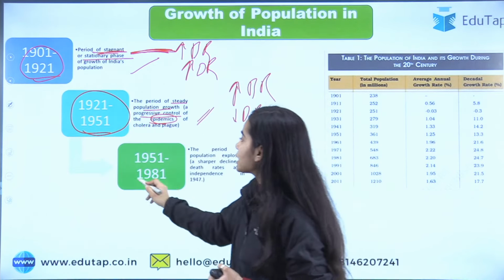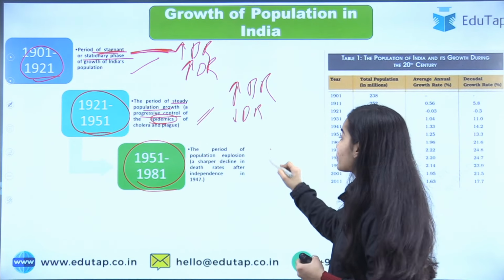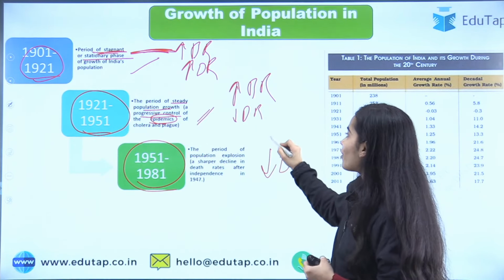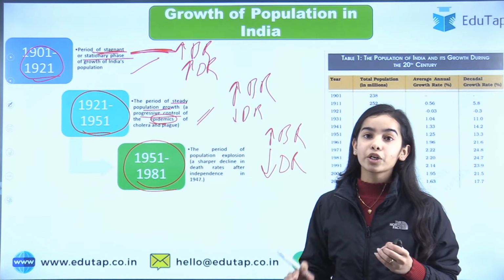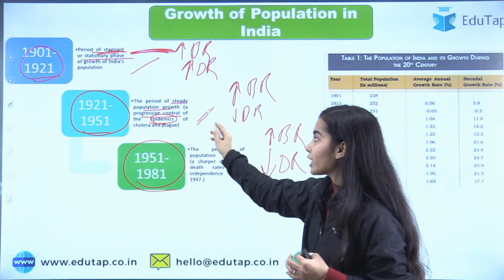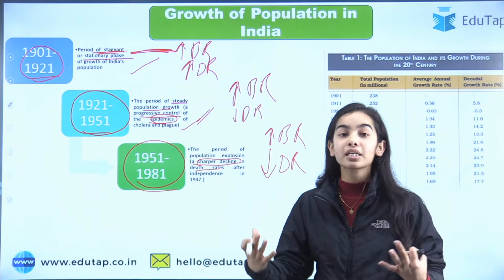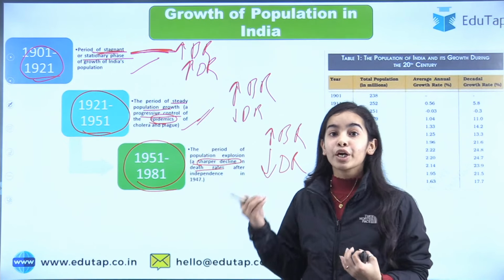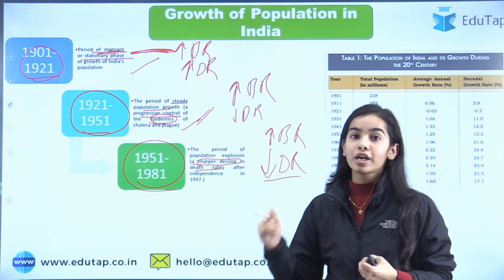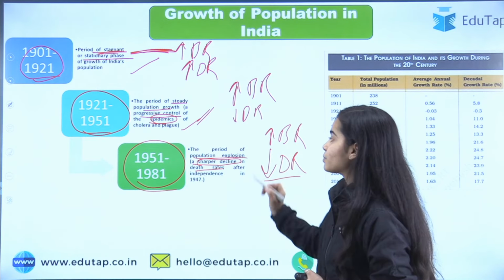In the next phase, from 1951 to 1981, population explosion happened. Death rate dropped very low, while birth rate was still very high. Birth rate was still high, death rate dropped low, because epidemics were controlled here, because the sharper decline in the death rates happened after the independence. After the independence, we tried to make our health facilities better, due to which death rate further went down and birth rate was still very high. So that's why the population explosion happened.